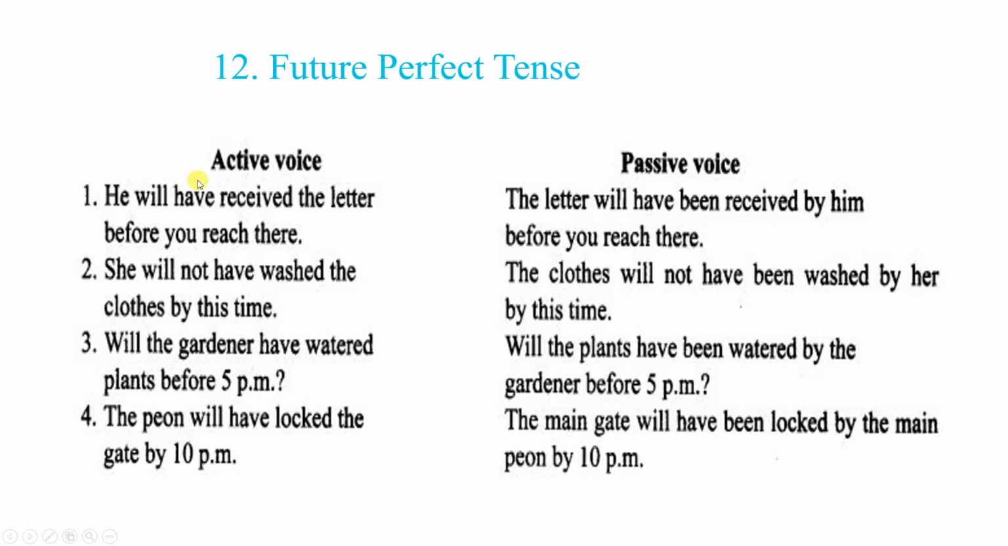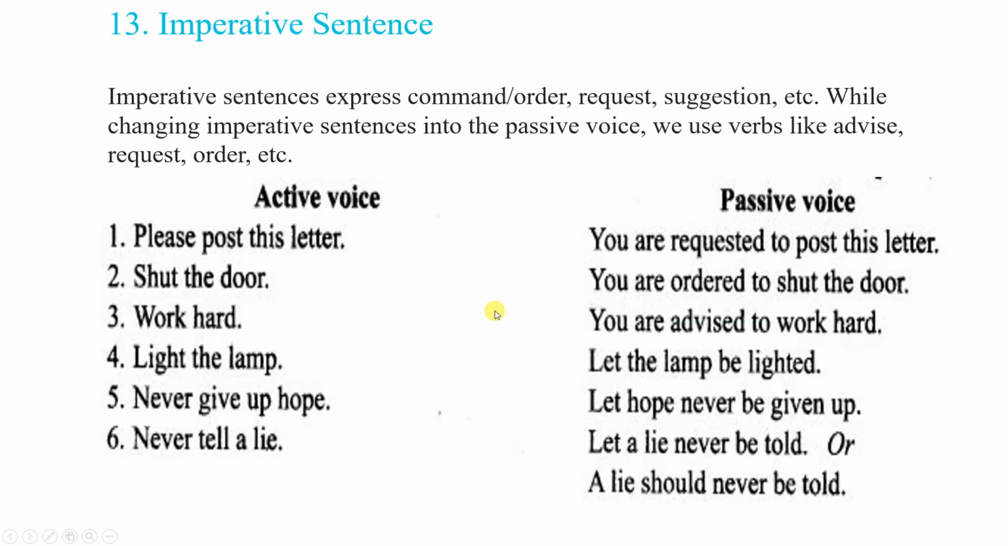Future perfect tense. Active voice: He will have received the letter before you reach there. The letter will have been received by him before you reach there. She will not have washed the clothes by this time. The clothes will not have been washed by her by this time. Okay, like that you can make future perfect tense also.